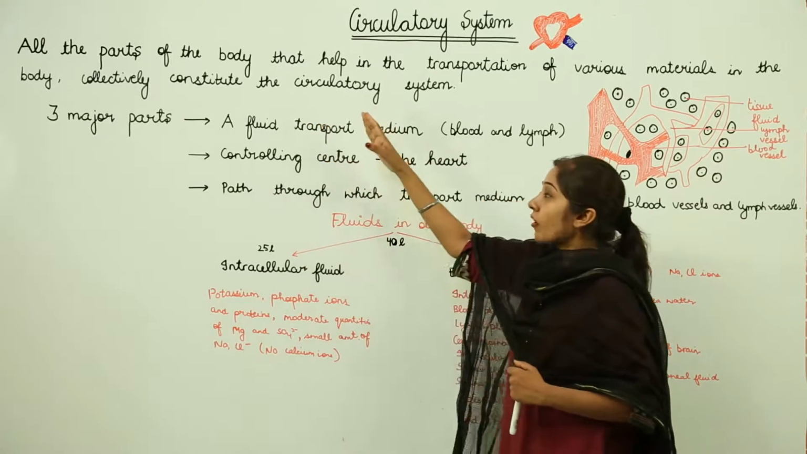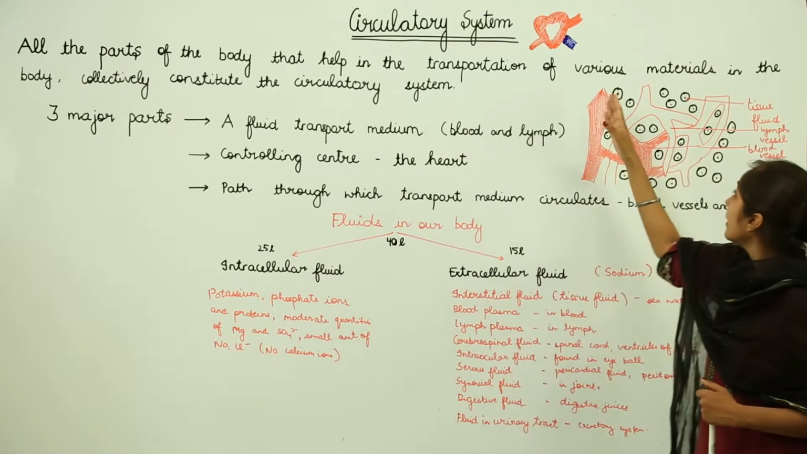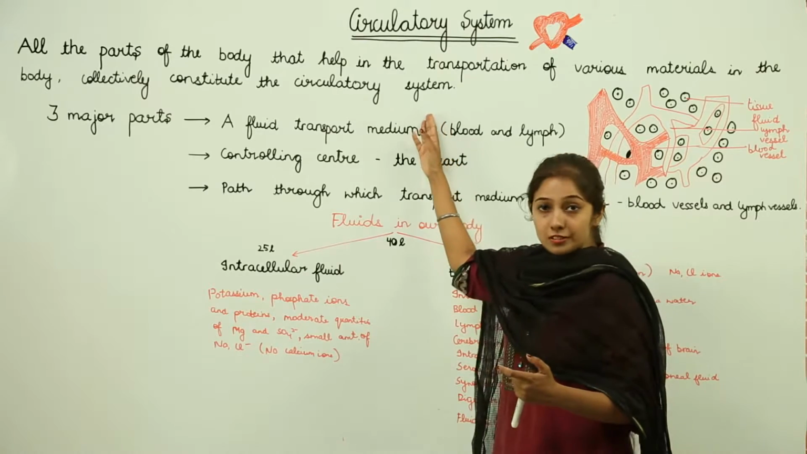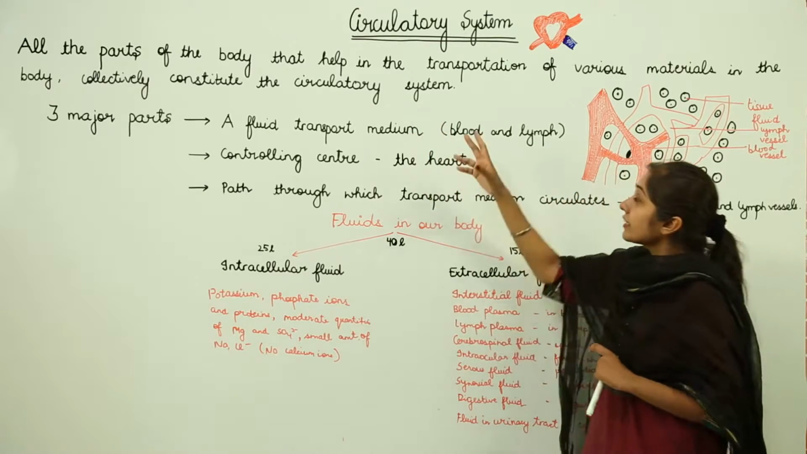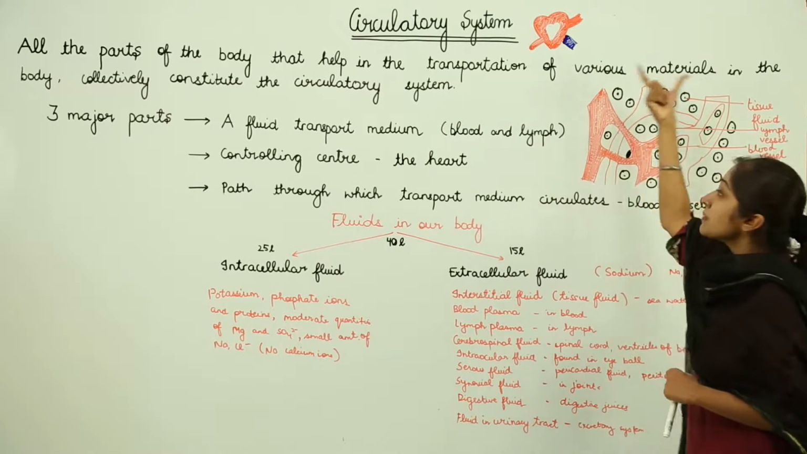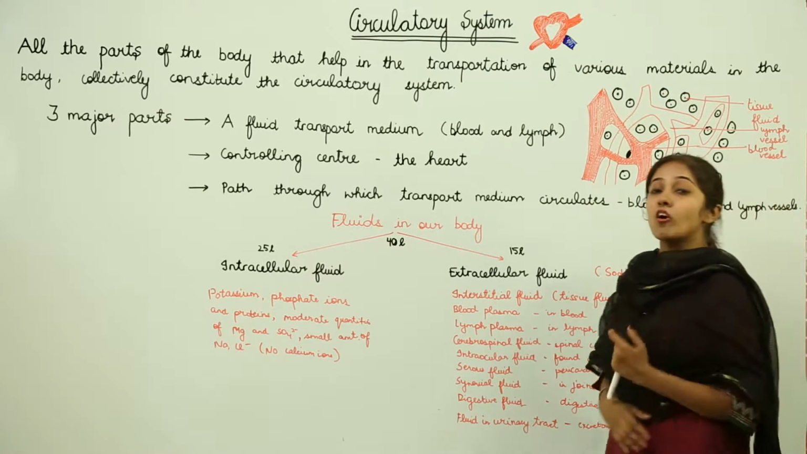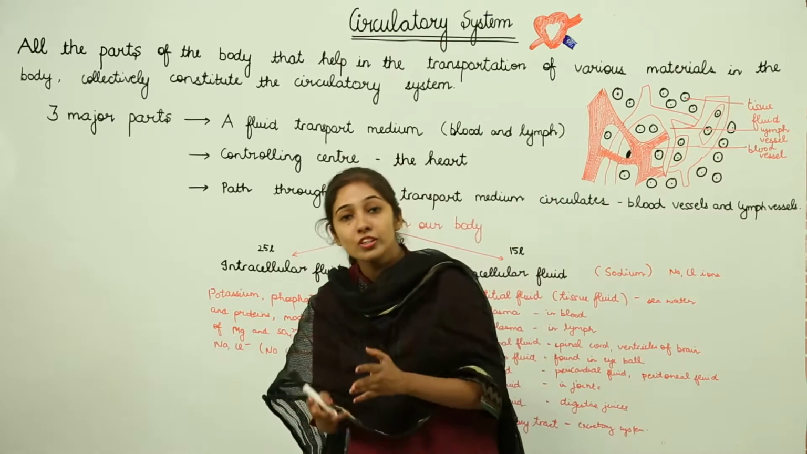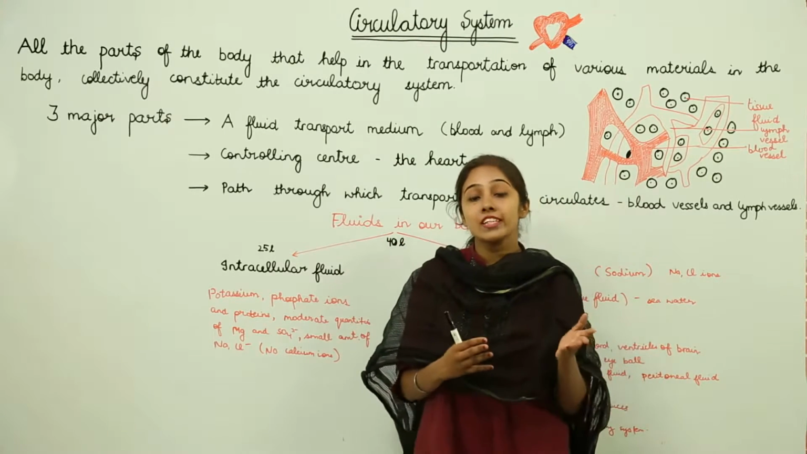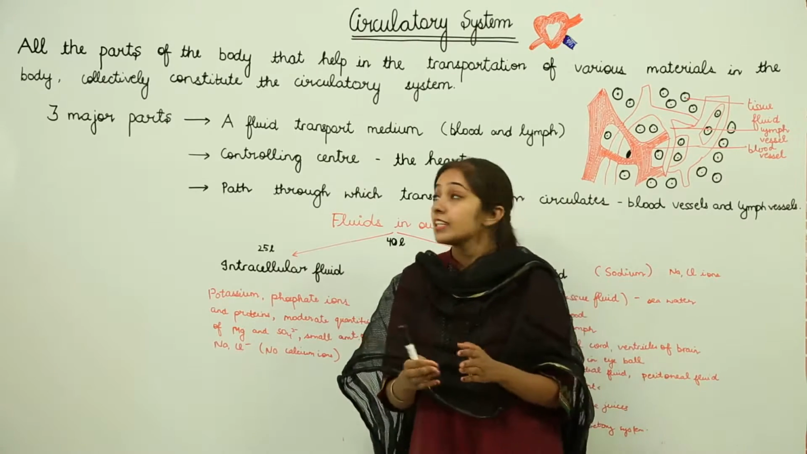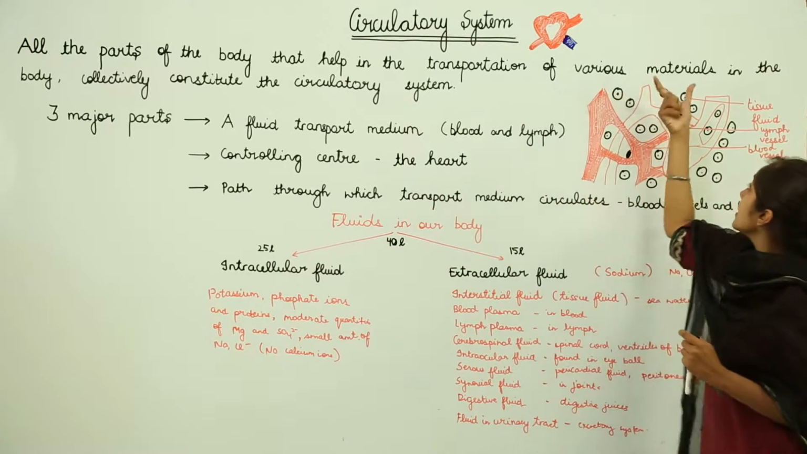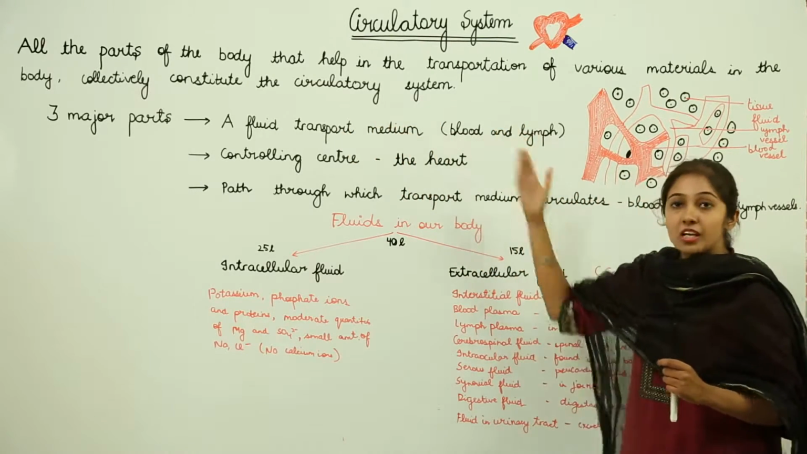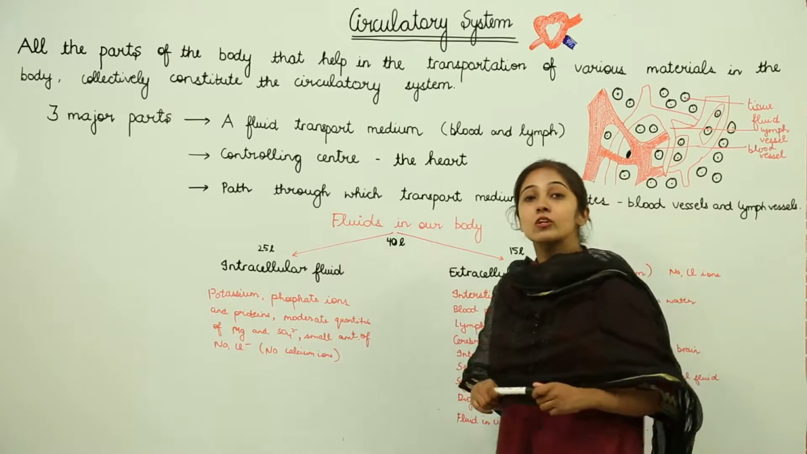All the parts of the body that help in the transportation of various materials in the body collectively constitute the circulatory system. So all the parts that are there for the transportation of various materials, right? This can also be in terms of the transportation of the absorbed food, the nutrients, right? It can also be related to the exchange of materials. So the transportation of various materials in the body collectively constitutes what? The circulatory system. So there are three major parts of your circulatory system.